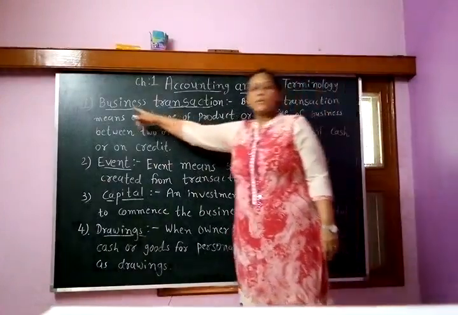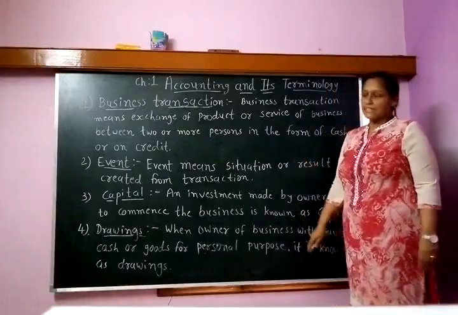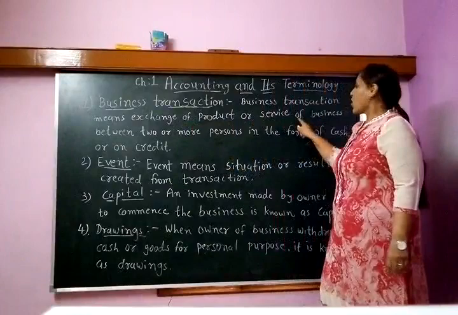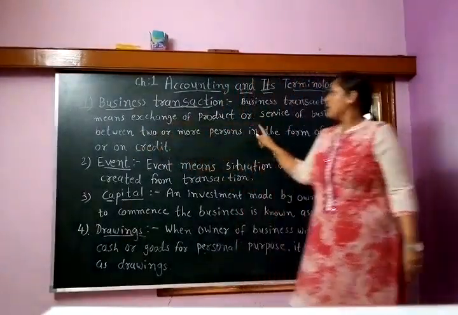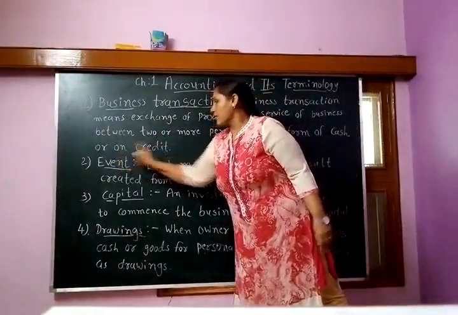The very first is business transaction. Business transaction means exchange of product or service of business between two or more persons in the form of cash or on credit.